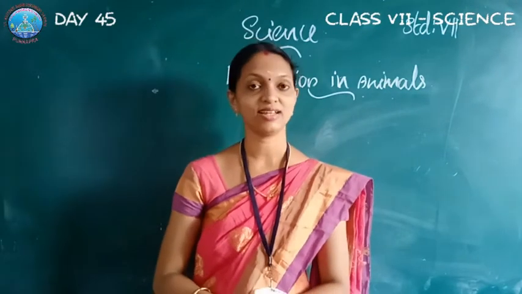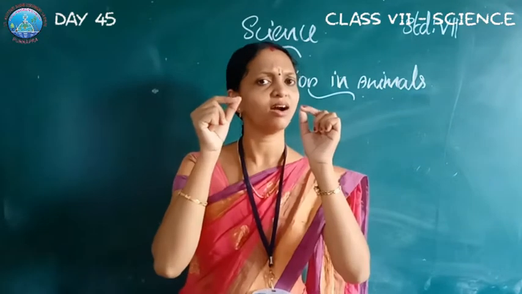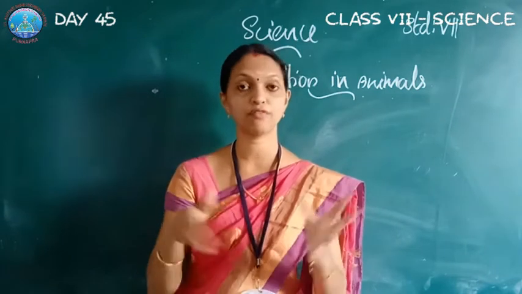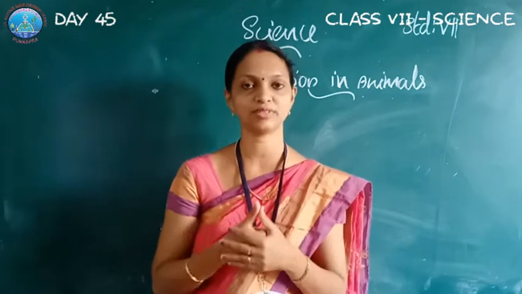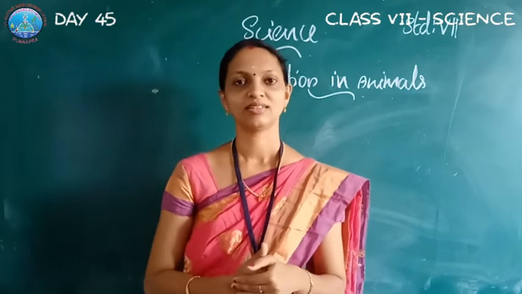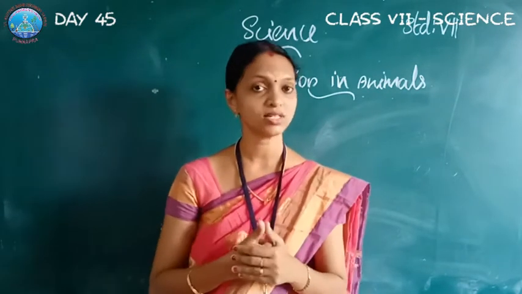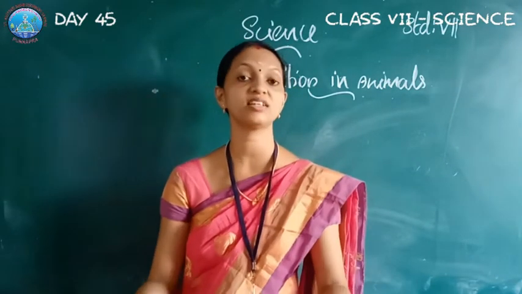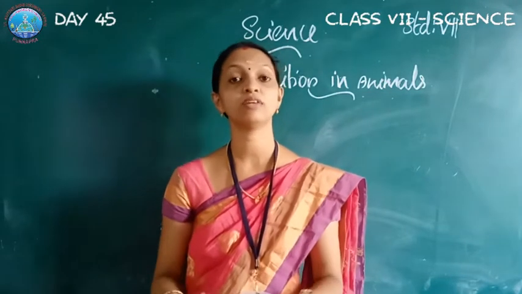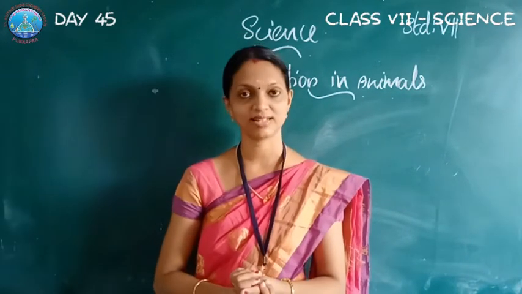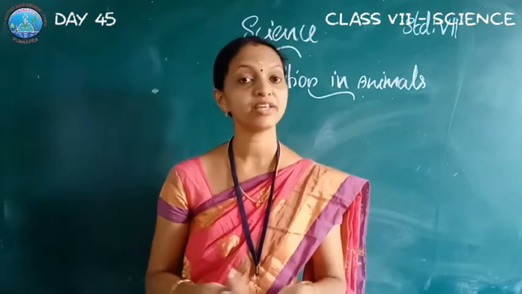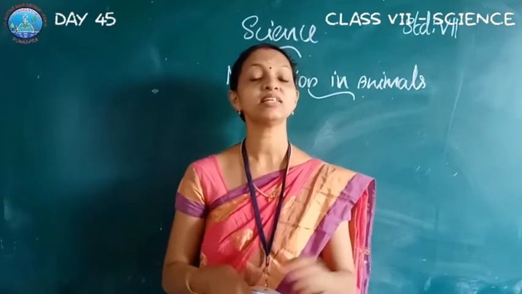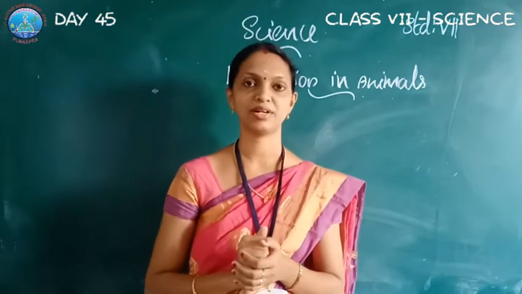Then the small intestine. Inside the small intestine there are some finger-like projections called villi. Villi help in the absorption of food items. They increase the surface area of the inner wall of the small intestine. Next the food passes into the large intestine. Here the digestion is completed. After that the waste material passes into the rectum and is given out from the body through the anus. The removal of waste material from our body is called egestion. But these are long processes in the digestion in humans.